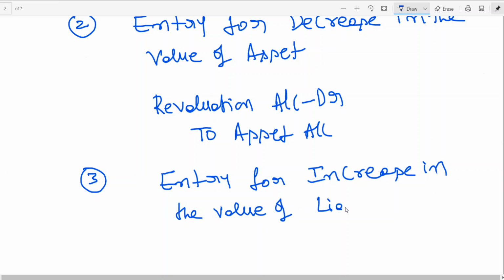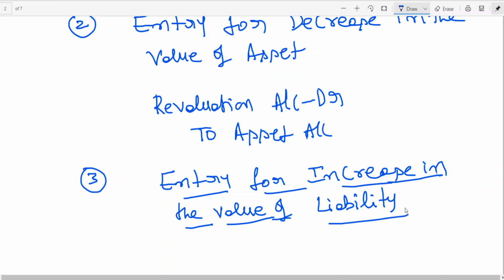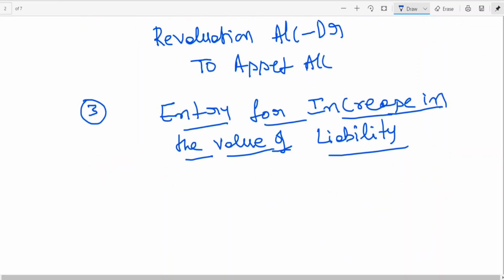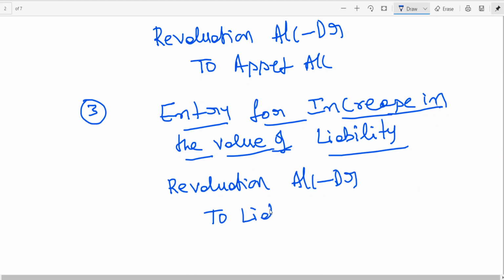Liability shows which balance? Credit balance. So when the liability increases, it's a loss. So you write the entry: revaluation account debit to liability account.